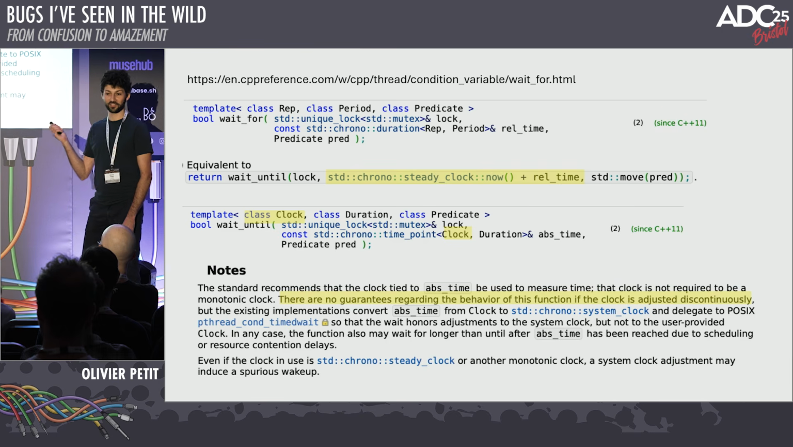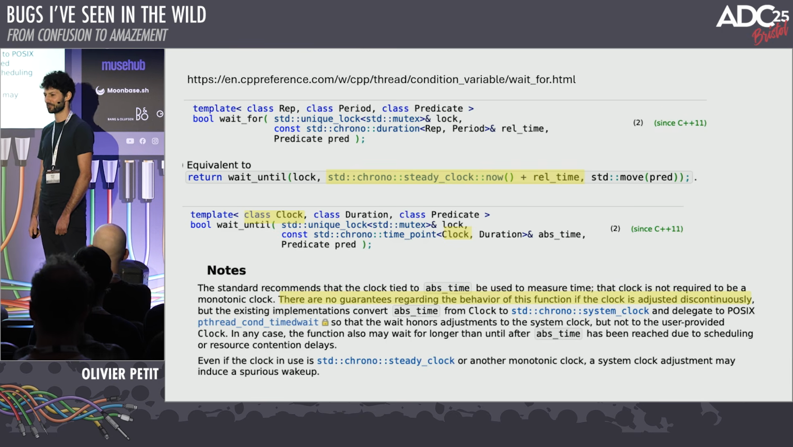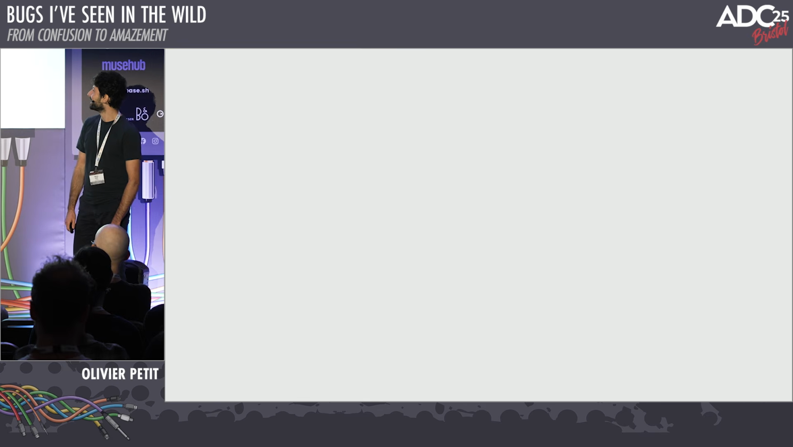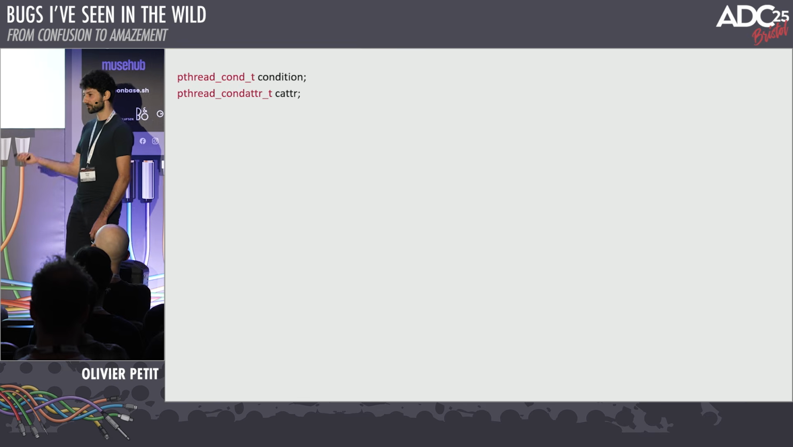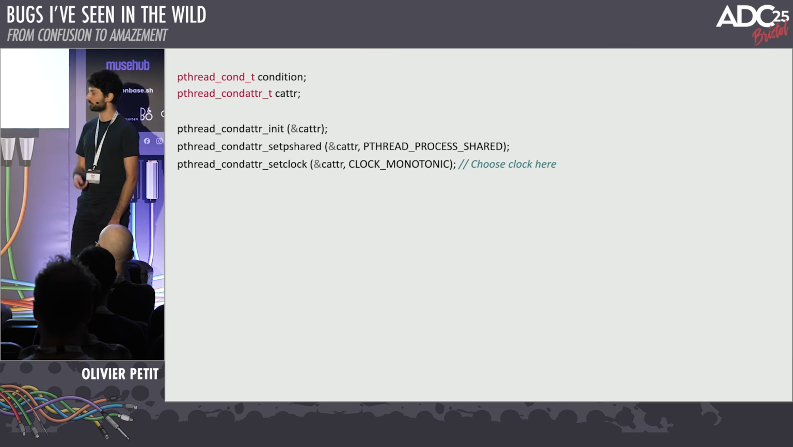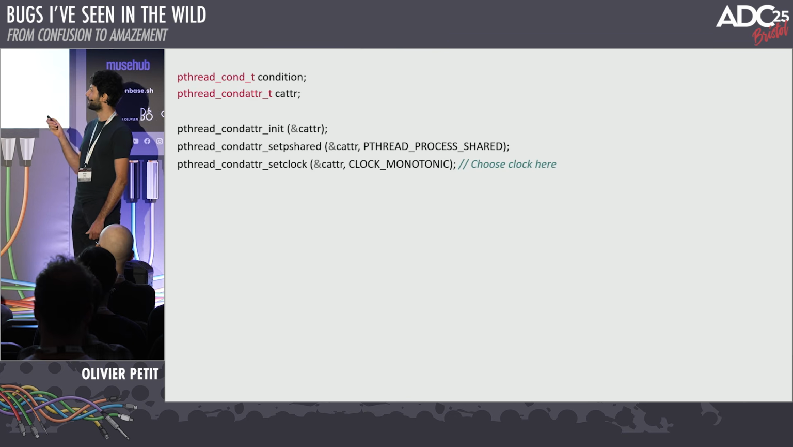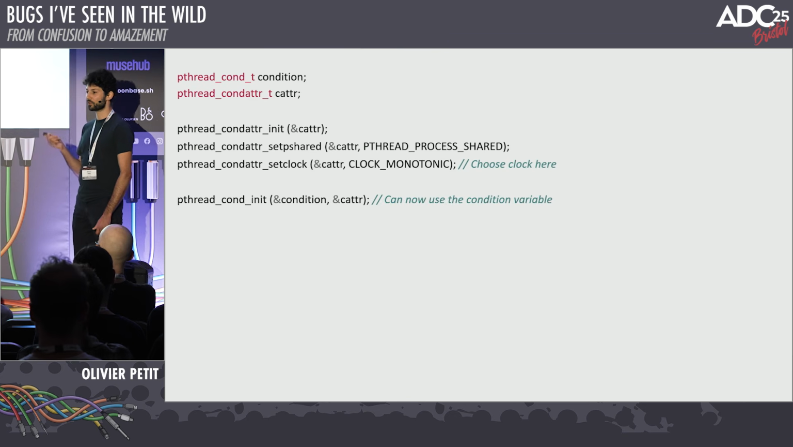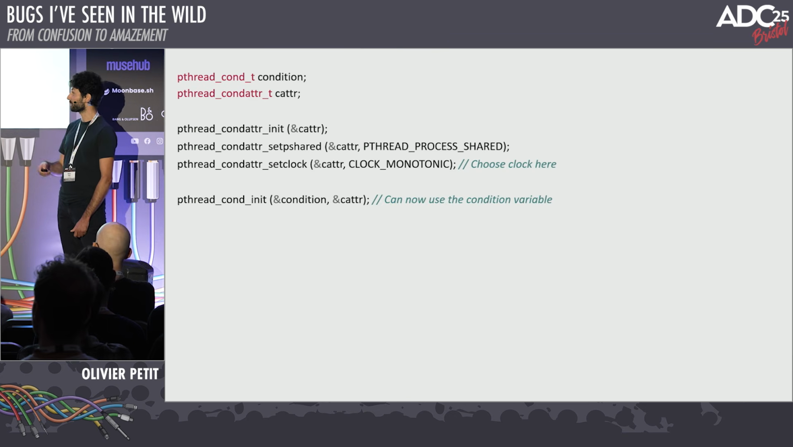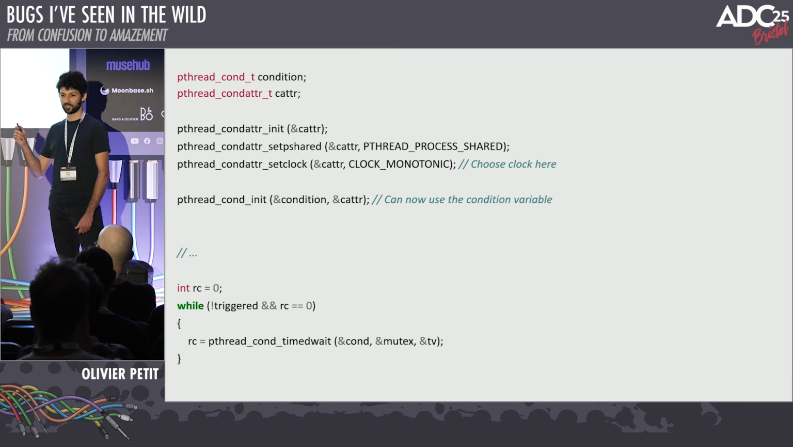So basically, the standard says there's no guarantee that when we wait for 500 milliseconds, we actually wait for 500 milliseconds, which seems crazy. There's a reason for this: the C++ standard tries to be a little bit too smart. The way you implement this in C with the pthread API, you need to choose the clock you're going to use for your condition variable when you create it. But in the C++ standard, you create the condition variable, and then when you call wait until, you can pick the clock.